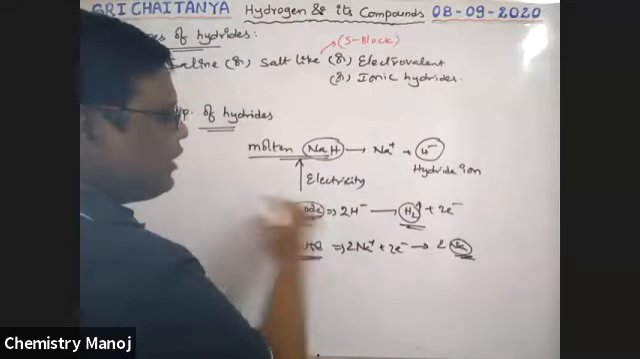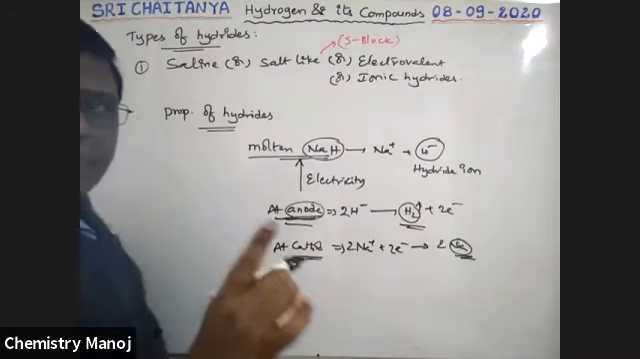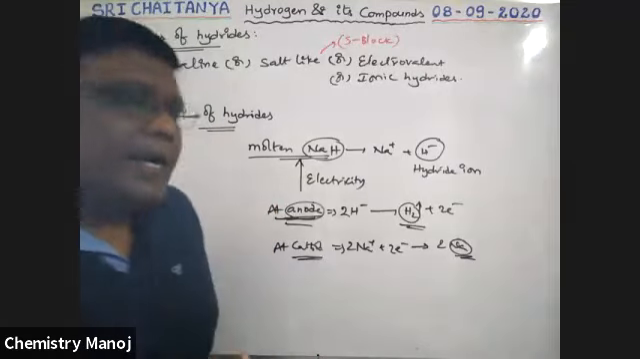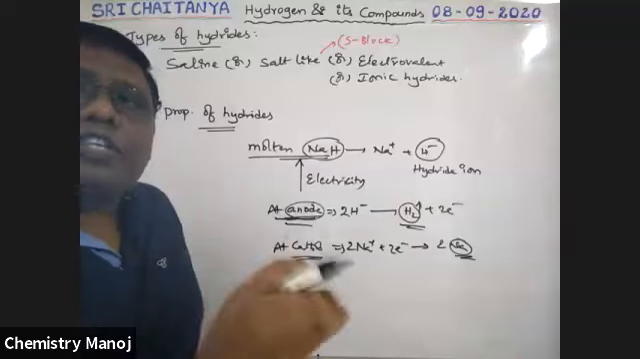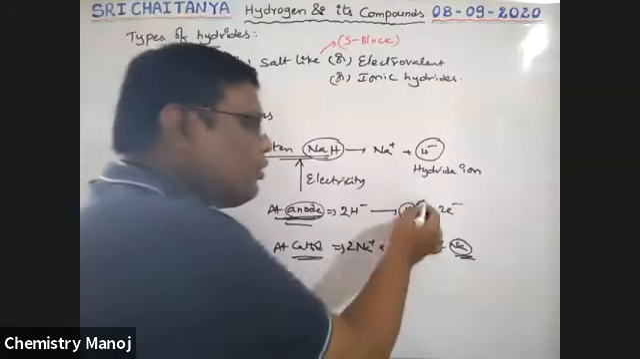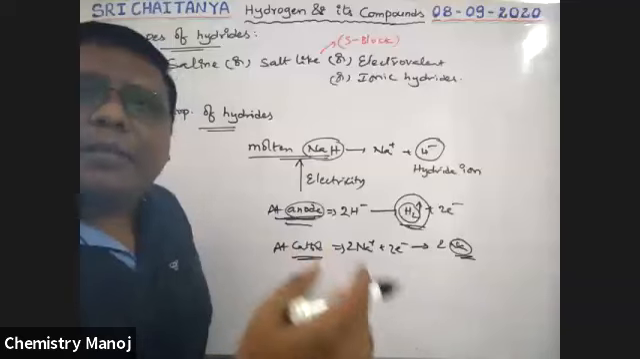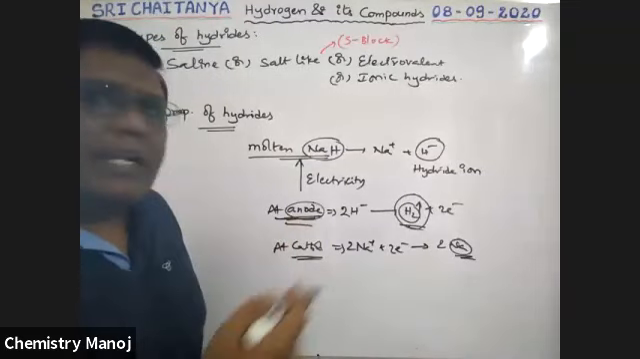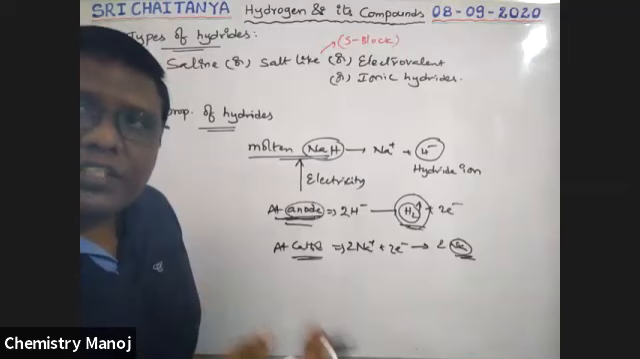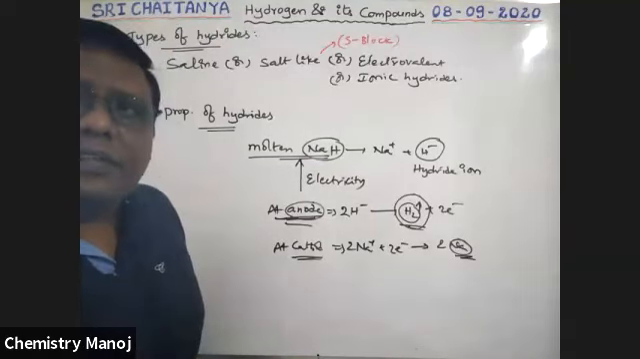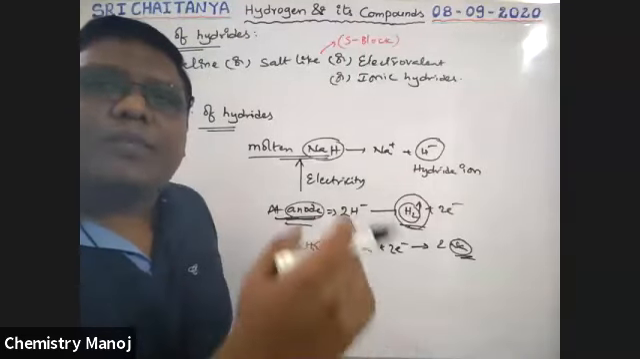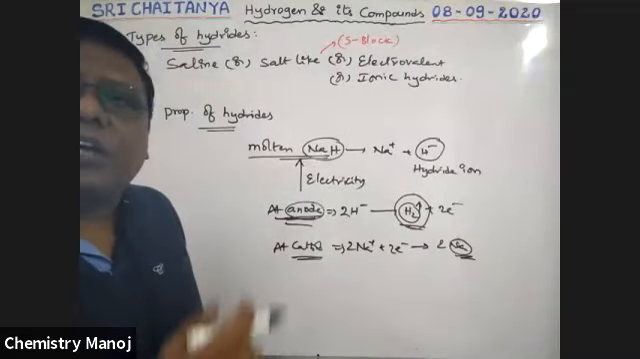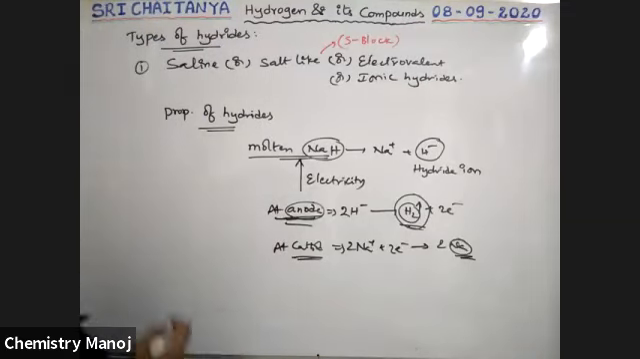This is very important, boys. For these salt-like hydrides, during electrolysis, hydrogen gas is liberated at the anode. Generally hydrogen gas is liberated at the cathode end, but in the case of these hydrides, hydrogen gas is liberated at the anode end. This is the indication of the existence of H minus ion. This is also very, very important, boys.